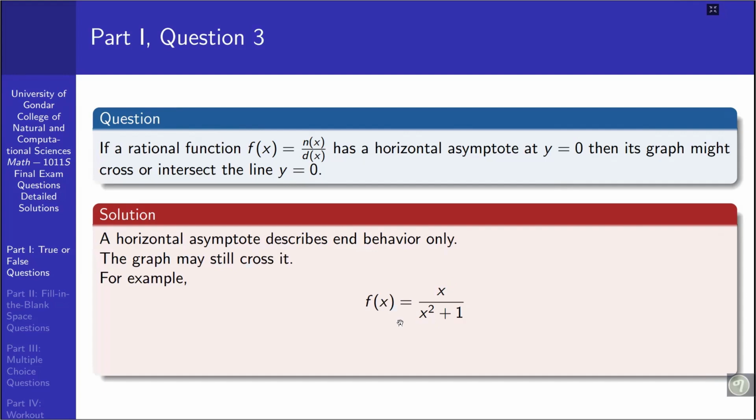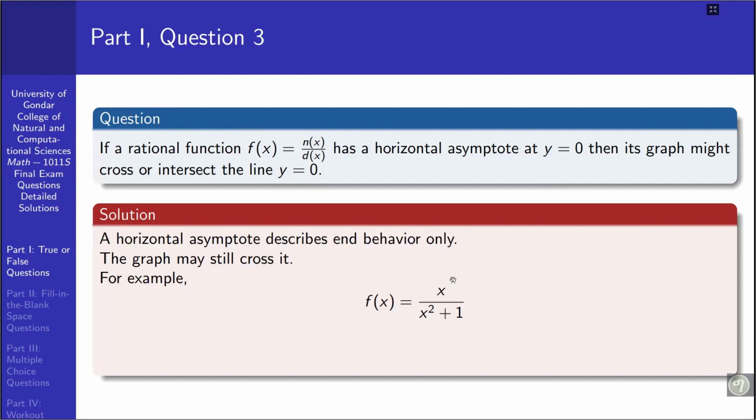This rational function has a horizontal asymptote because the degree of the numerator, x, is 1, and the degree of the denominator is 2, so the degree of the denominator is greater than that of the numerator. So this graph will have a horizontal asymptote, which is y equal to 0.